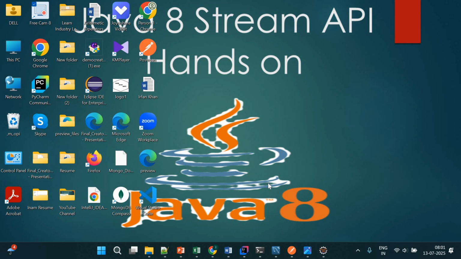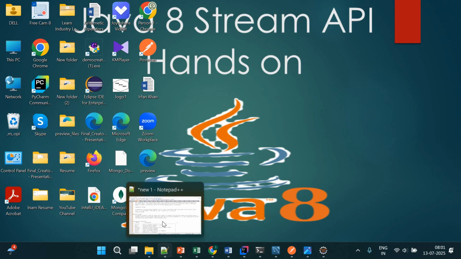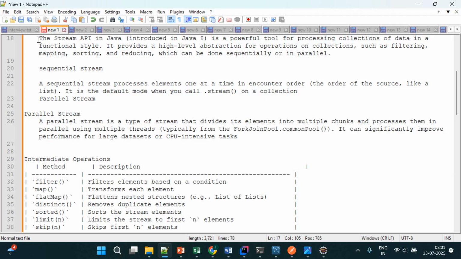So this session, this workshop, will be completely hands-on. We will work on it and focus on it, right? So what is the Java 8 Stream API? Let me explain. The Stream API was introduced in Java 8. It was not there before Java 8; it was introduced from Java 8 onwards only, and it is a powerful tool for processing collections. That is one of the important parts here.